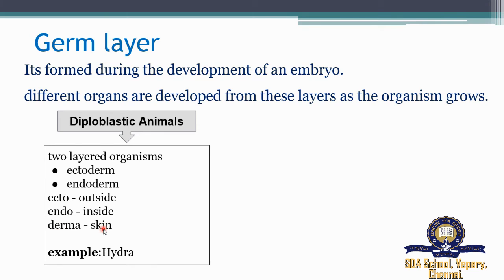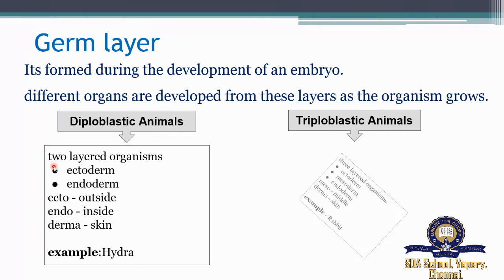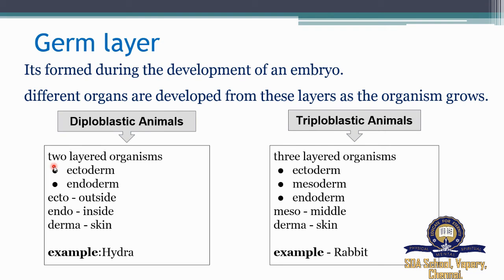So the animals which have two layers, which is outside skin and inside skin, come under diploblastic animals. The best example would be hydra. Then animals with three germ layers, that is ectoderm, mesoderm, and endoderm, are called triploblastic animals. For example, it would be rabbit. Meso is nothing but middle.